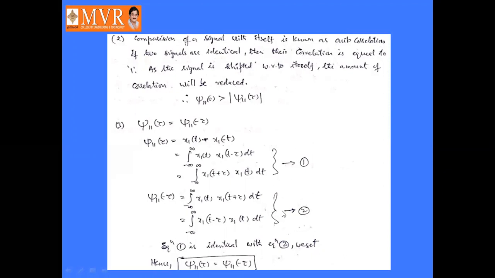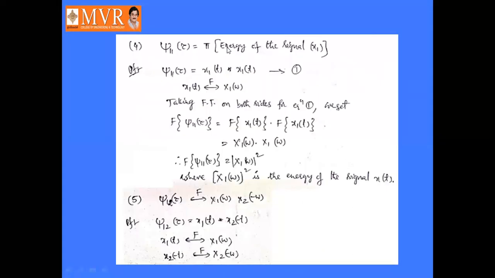By comparing these two equations, these two are identical. Then we can write J11 of tau is equal to J11 of minus tau. Hence proved.